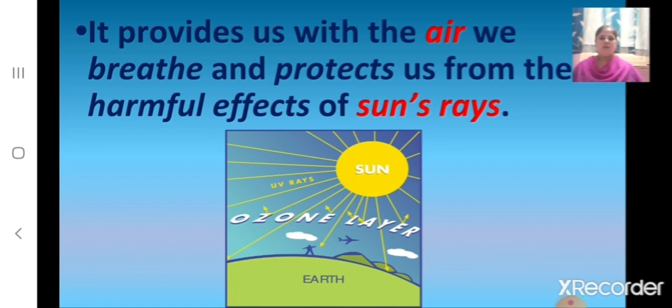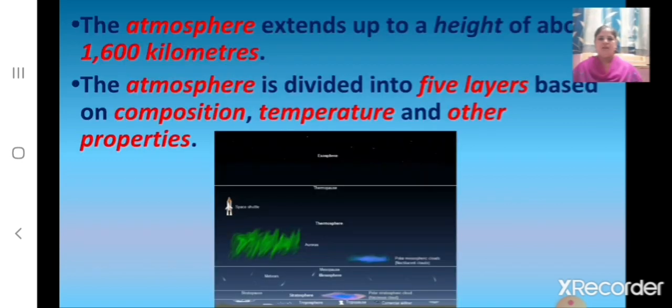So children, what does the atmosphere provide us? It provides us with the air that we breathe. We breathe in oxygen, isn't it? And how does it protect us? It protects us from the harmful rays of the sun. And the atmosphere extends up to a height of about 1600 kilometers. And the atmosphere is divided into 5 layers based on composition, temperature and other properties.